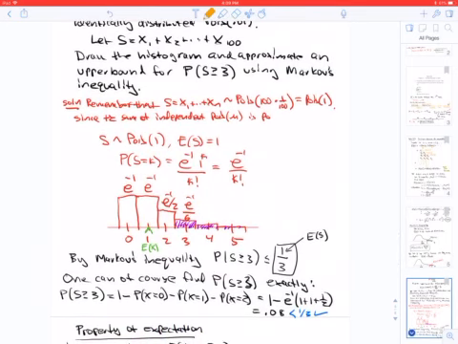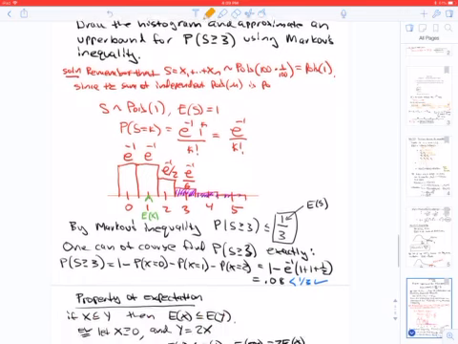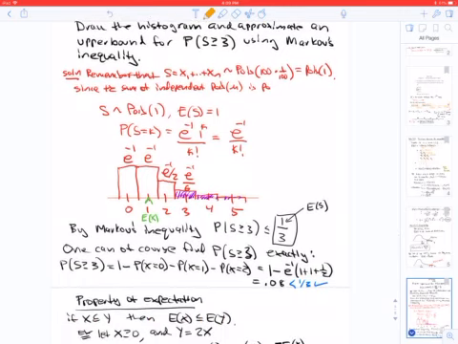To draw the histogram, I just use my formula for Poisson 1. To find the probability that S is greater than or equal to 3, I'll use Markov's inequality, noting that the expectation of Poisson mu is mu, so the expectation of S is 1, and so the probability that S is greater than or equal to 3 is less than or equal to 1 over 3.